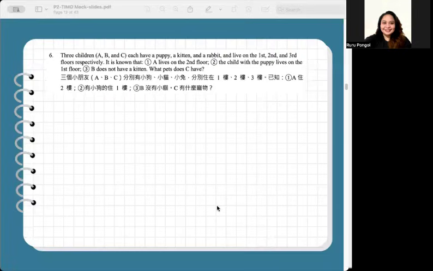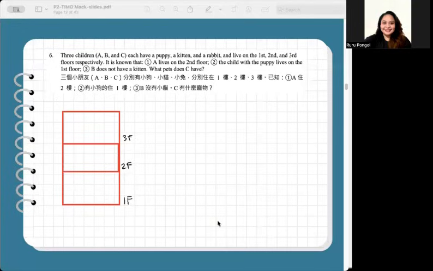Number 6. Three children A, B, and C have a puppy, a kitten, and a rabbit and live on the first, second, and third floors respectively. It is known that child A lives on the second floor, that the child with the puppy lives on the first floor, and child B does not have a kitten. What pet does C have?